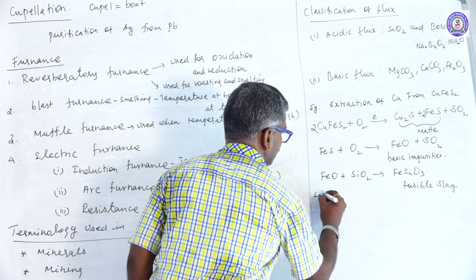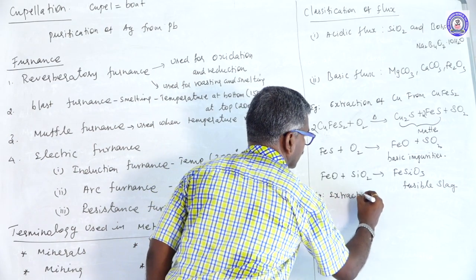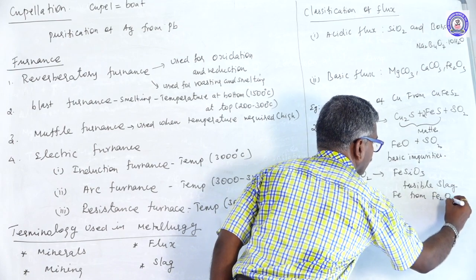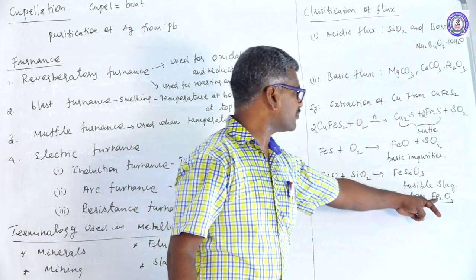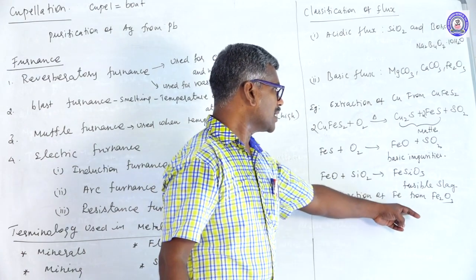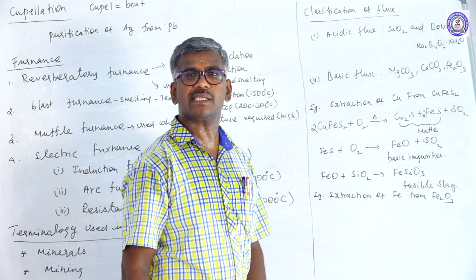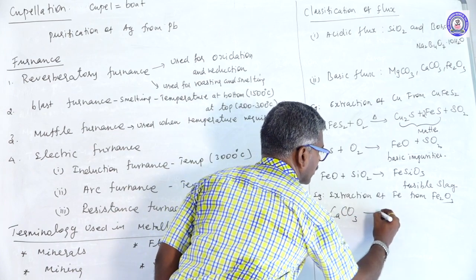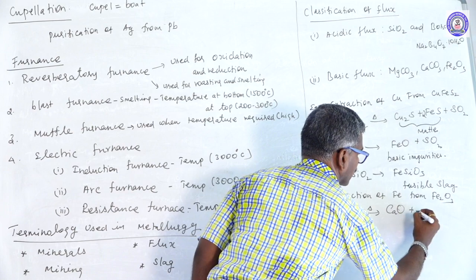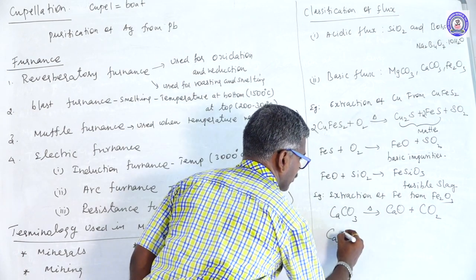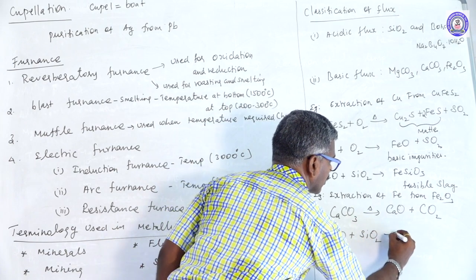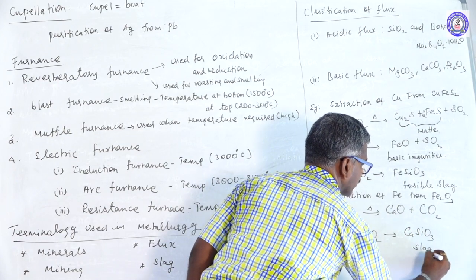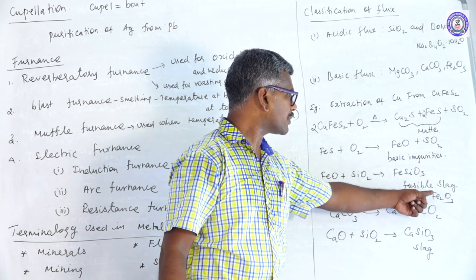Another one, extraction of iron from hematite.